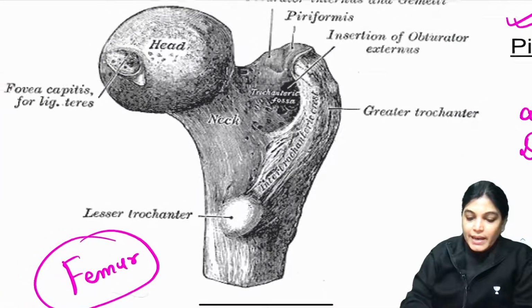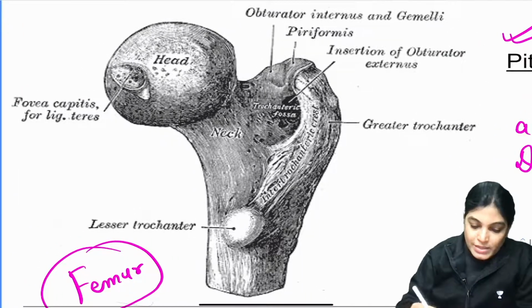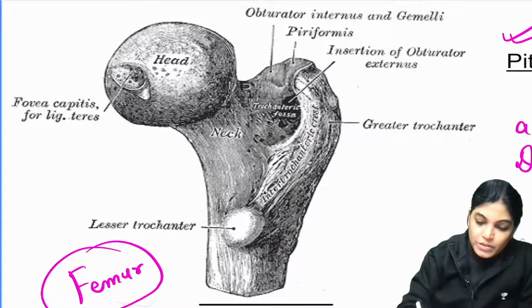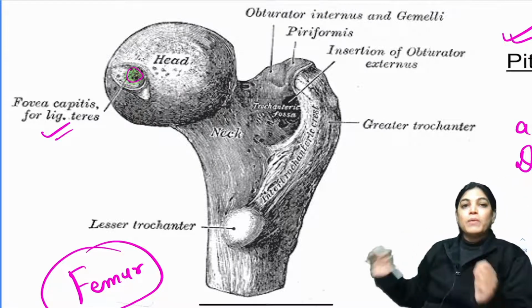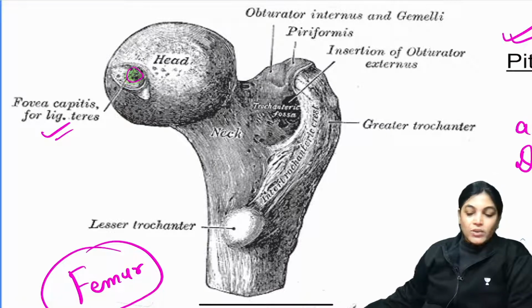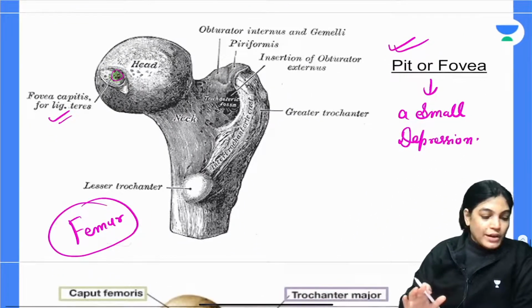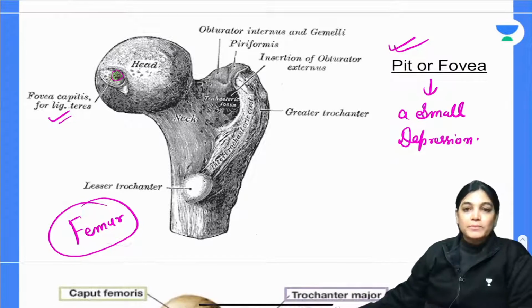Let me highlight this image. I am enlarging this image. When I enlarge it, you can see there is a small depression, and this small depressed part is on the head of the femur bone. So this is exactly the pit or fovea. Let me know, are you understanding? Any doubt, please ask me.